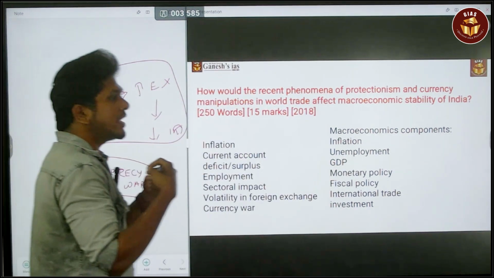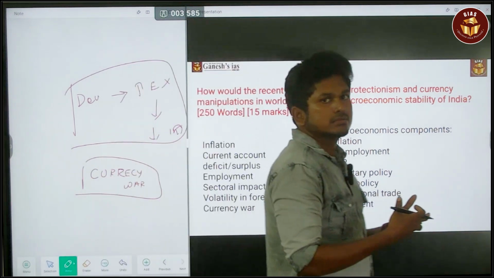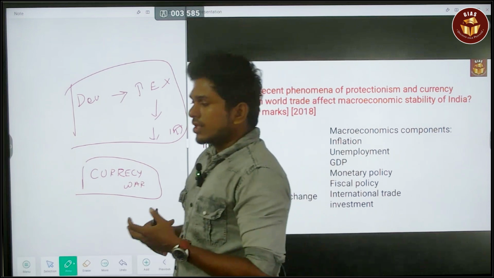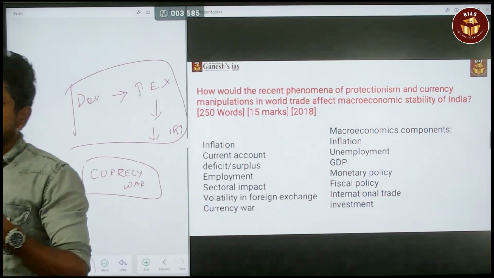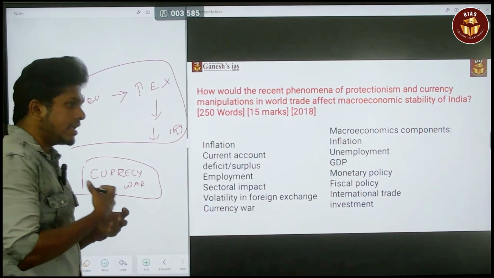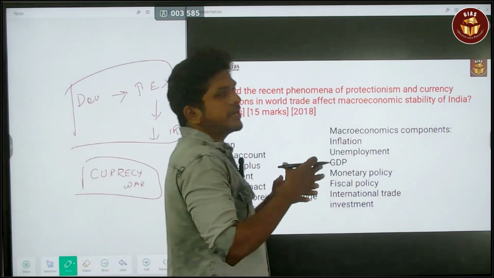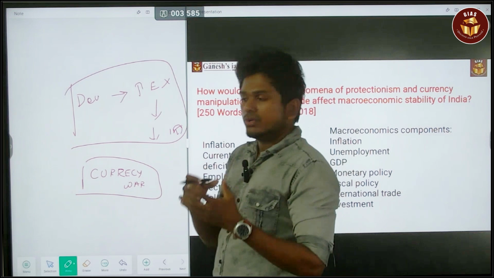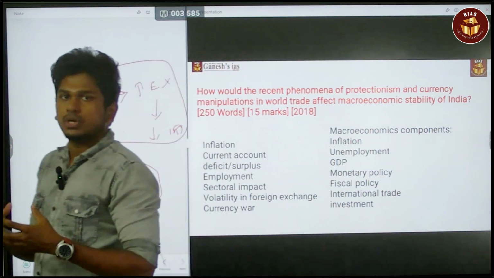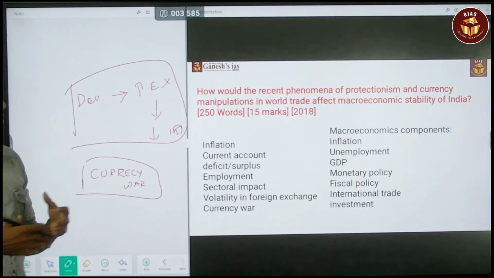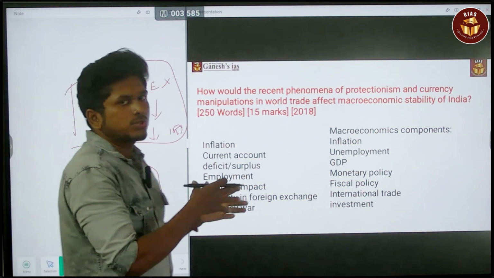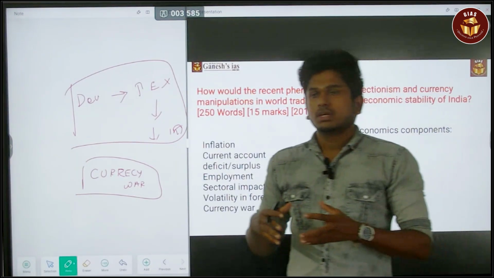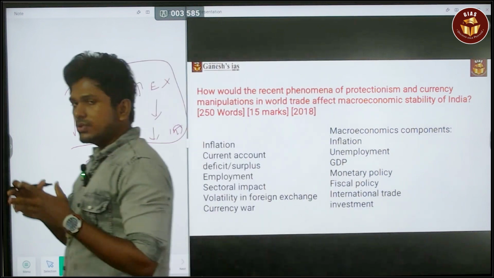Try to use more economic terms in the mains. That is the most important thing. What I'm saying is, you use the economic terms, and at the same time it should be explanatory. Not only use the terms, but try to explain them. That is the most important thing. So this is the way your answer should be, and this is the flow you have to follow. These are the most important things you have to do.